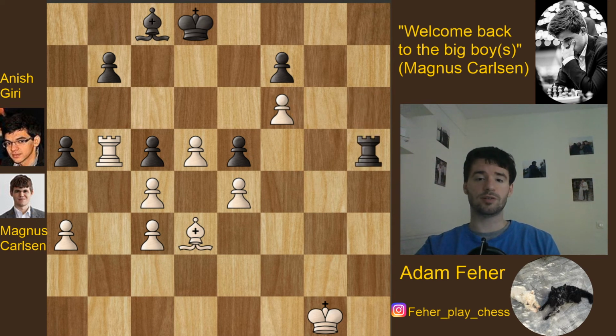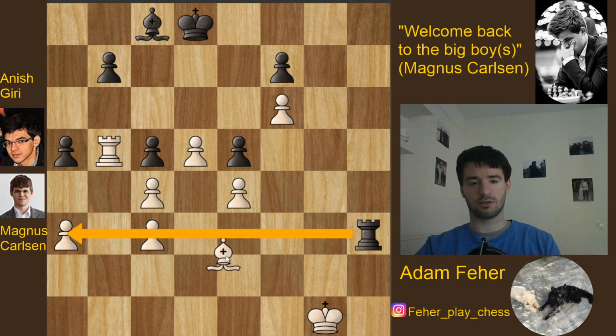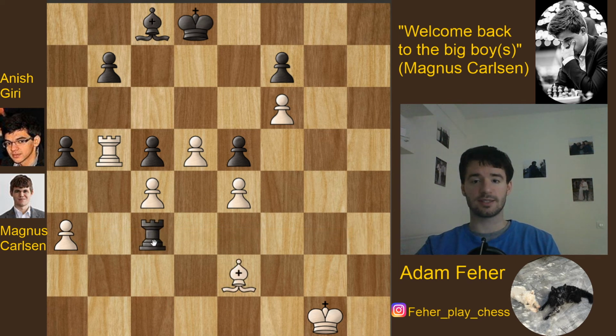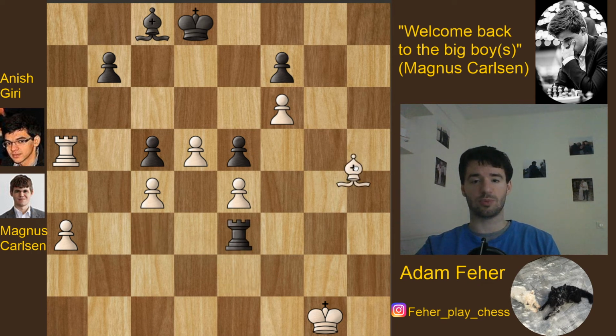But this is not what Giri did. He played rook h3, going after everything on the third rank. So now there are many things attacked here. So Carlsen played bishop e2, rook takes c3, rook takes e5, rook a3, now bishop h5.